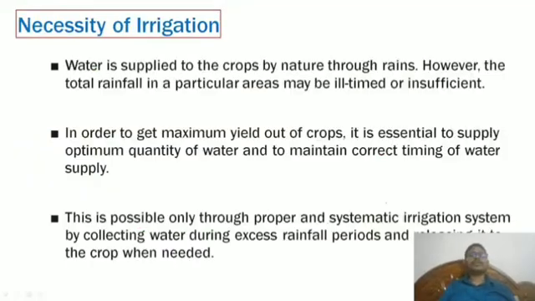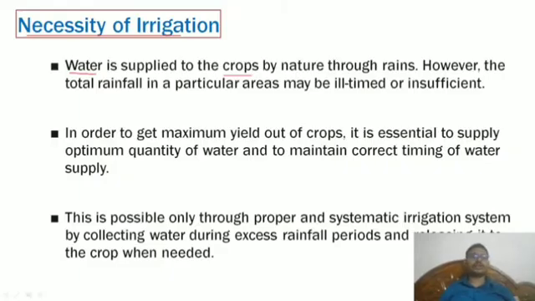Now, what is the necessity to learn this irrigation engineering, and why do we have to give utmost priority to it in our civil syllabus? The thing is that water is supplied to the crops by nature through rains.